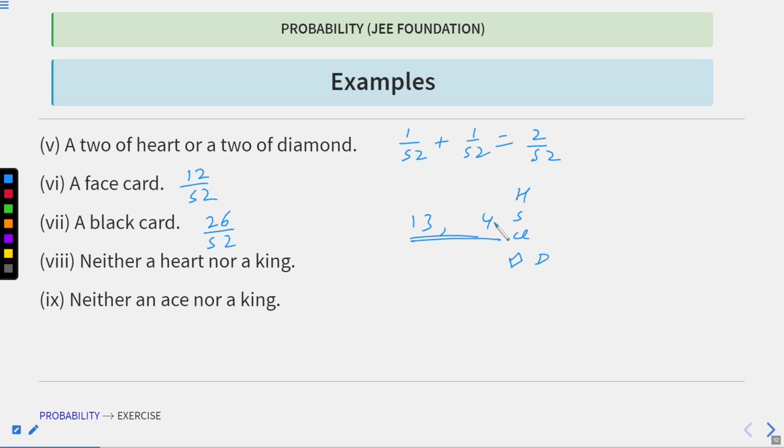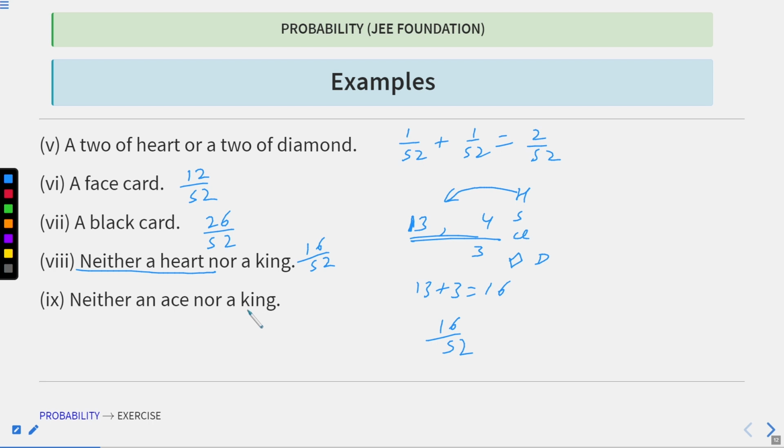So in the 13 cards, the king of hearts already belongs to the heart cards, because we already took the hearts. So here we are remaining with 3 only. So 13 plus 3 will be 16, and in total I have 52 cards. So the probability will be 16 by 52.